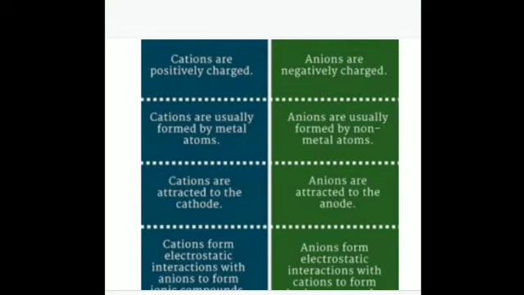cations, and when an atom gains an electron, it becomes a negatively charged ion, and they are called the anions, and they are usually non-metals. Is that clear? They are non-metals, and cations are usually metal ions. So I have shown this to you, and these are the differences between the anions and cations.